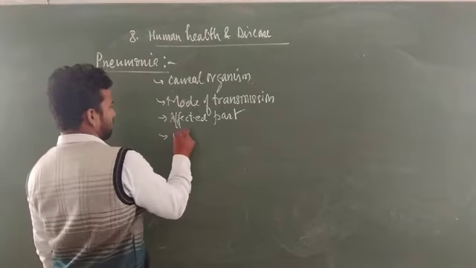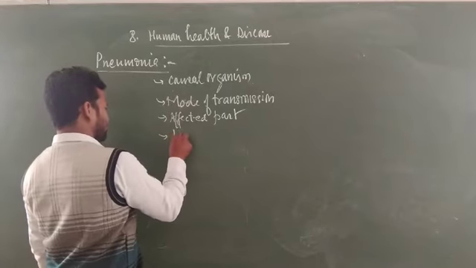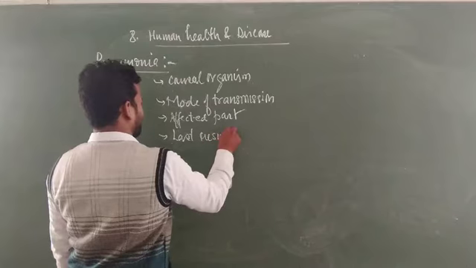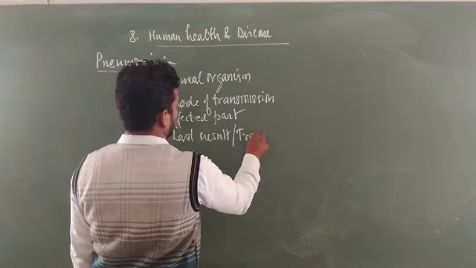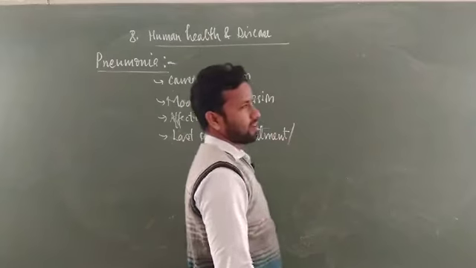What happens in severe cases? The last result. You can say the treatment is also a focus.